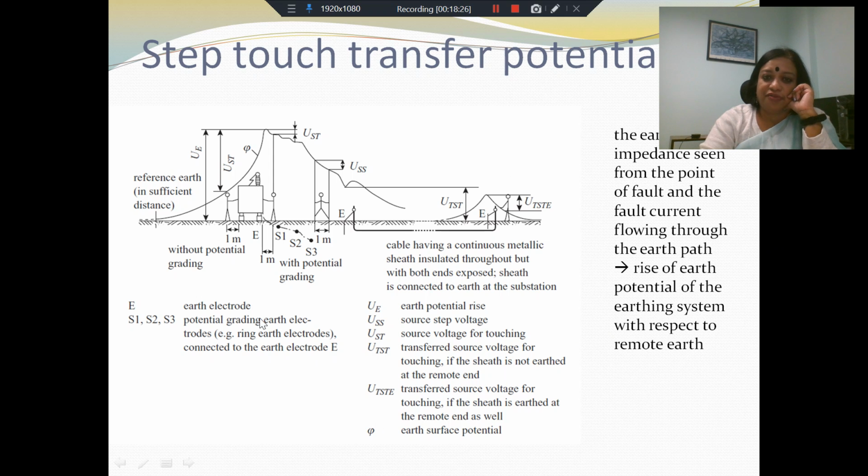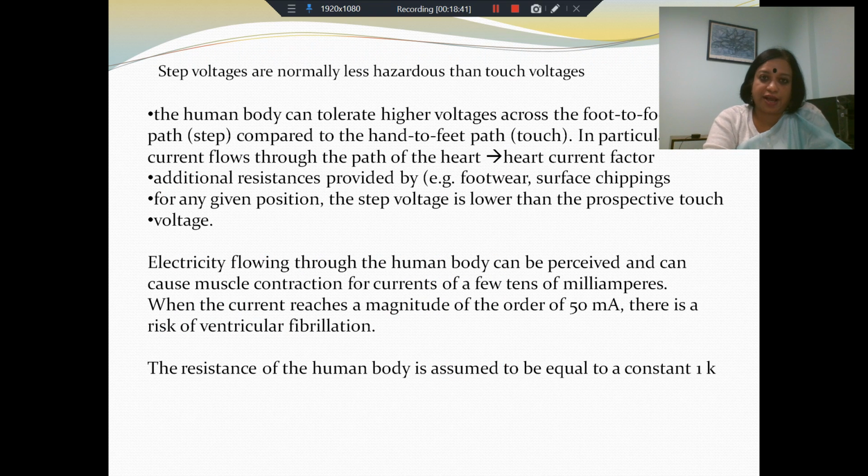So these are the various things that we need to keep in mind and need to control, keeping them within safe values to prevent electrocution hazards under fault conditions, and these have to be examined at various locations and for different kinds of faults.